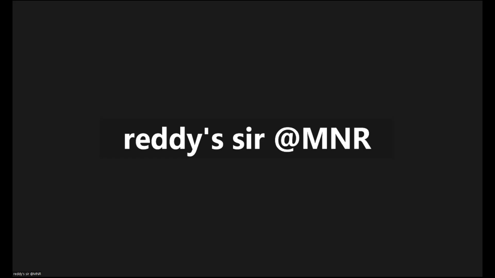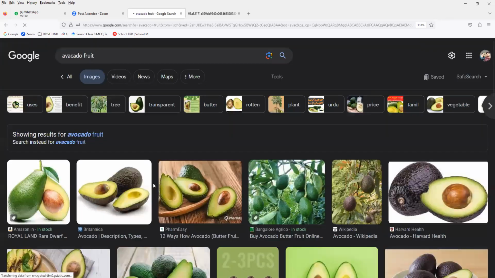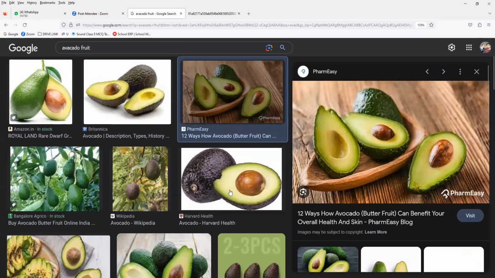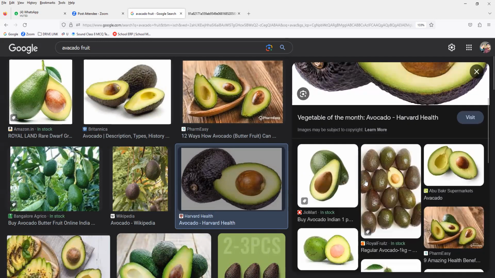Suppose, how many of you ate apple? I don't think there is anyone who did not eat apple. So apple contains what? Many seeds or only one seed? Anybody? Many seeds. So the seeds may be one or many. You can notice the avocado. How many seeds are there? Each avocado fruit contains only a single seed. So to protect the seed, surrounding it will be a fleshy part, like plums or tomatoes. You can see many seeds are present inside. So the seeds may be present one or maybe many.